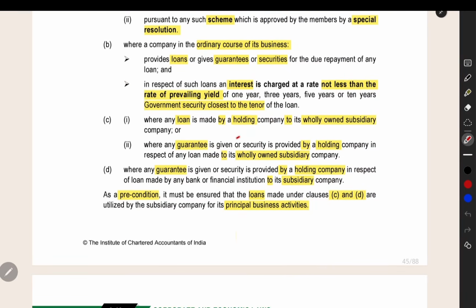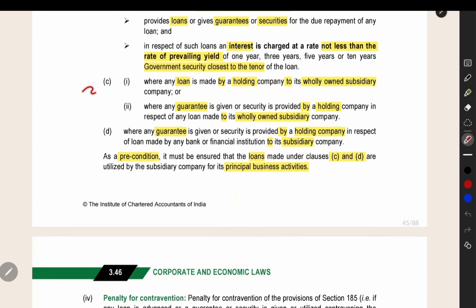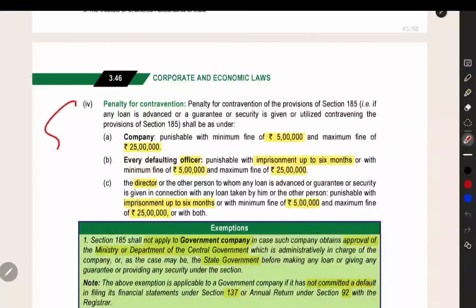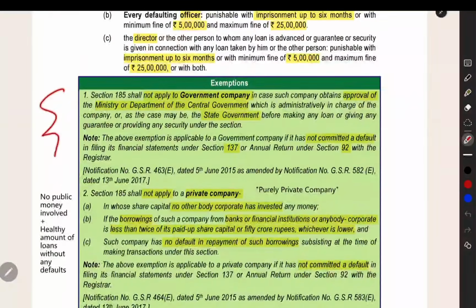If you are giving a loan by a holding company to a wholly owned subsidiary, then this restriction will not apply. Guarantee also in the same manner. If you are giving from holding to wholly owned subsidiary, then also this restriction will not apply. And when you are giving from holding to wholly owned subsidiary, this loan should be used for principal business activities. They have given the penalty for contravention and some exemptions also. You can read it here.